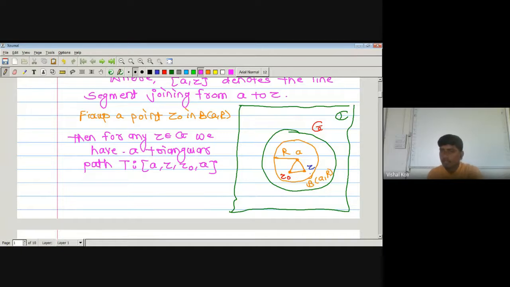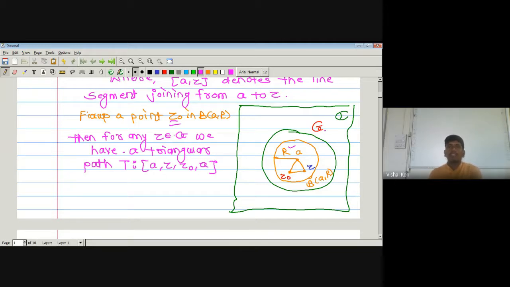Since we have taken one open ball having center A and radius R, from that we have fixed one point Z0 in our open ball, and then any Z belonging to G. Here, we have to prove that the given function f is analytic on the whole set G. First we will prove it is analytic on this open ball about A of radius R, and we have chosen this R arbitrarily. As it is true for this R, it must be true for any open ball in G.